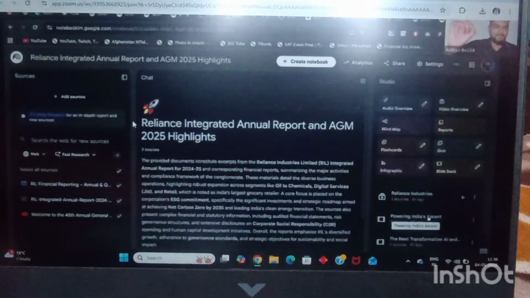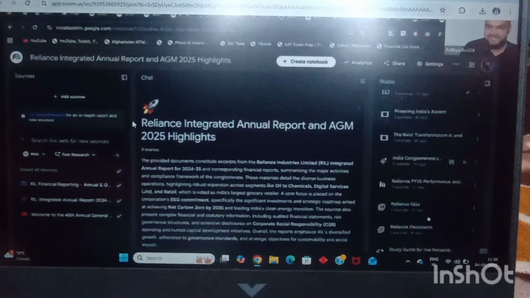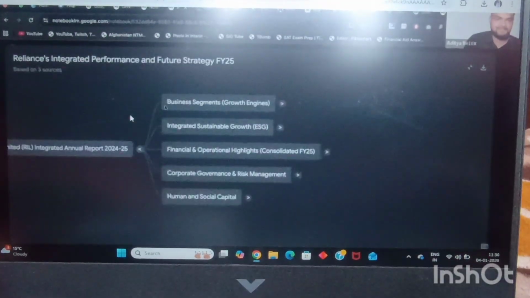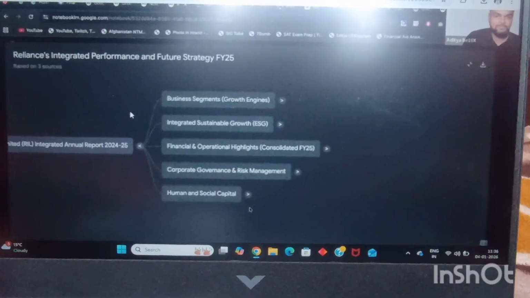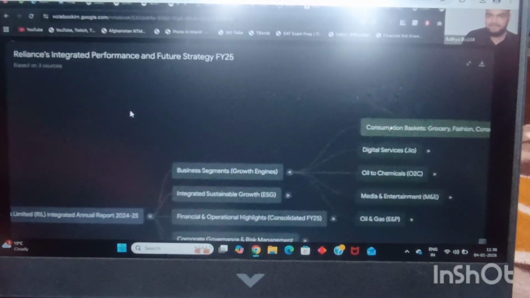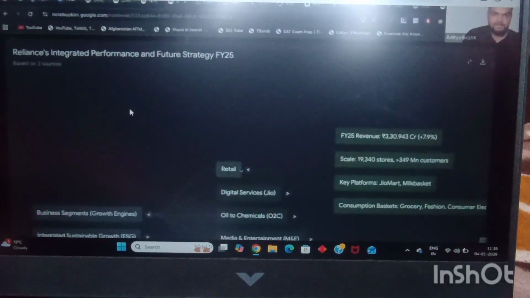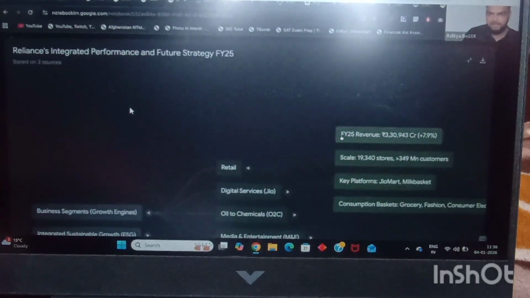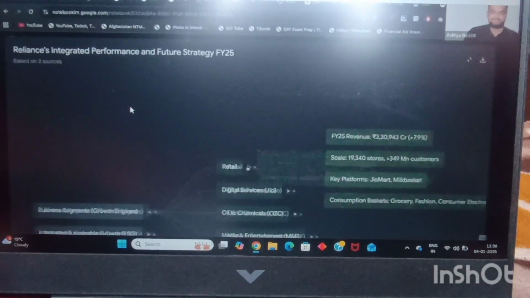By the way, who likes mind maps? You can also create mind maps out of the entire thing. Here you can see the mind map. How crazy good is this mind map? I can click and see everything. It has given me the growth engines from the retail sector, and from the retail sector it gives me the revenue, the scale, the key platform, the consumption, everything.